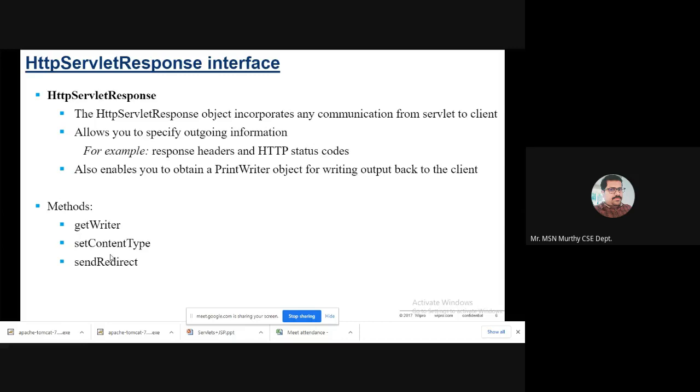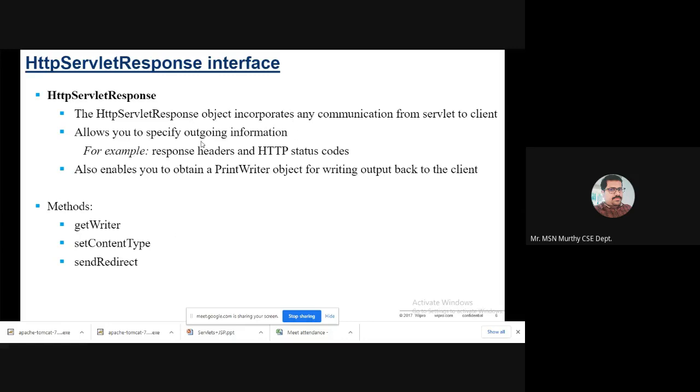sendRedirect is also a most important method. If you click on something, it redirects to some other page, whatever you want as a response. getWriter is used to obtain the writer stream. The HttpServletResponse object incorporates any communication from servlet to client.